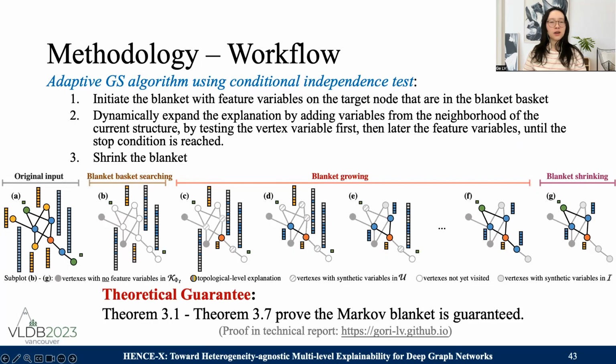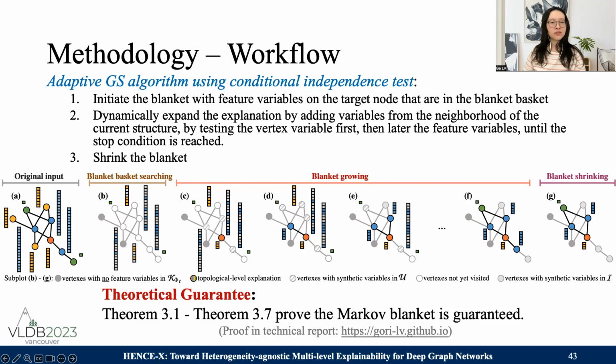The workflow of HANSX is like this. We initiate a blanket with feature variables on the target node that are in the blanket basket first, and then dynamically expand the explanation by adding variables from the neighborhood of the current structure, testing the vertex variable first and then the feature variables, until the stop condition is reached, and then we shrink the blanket.